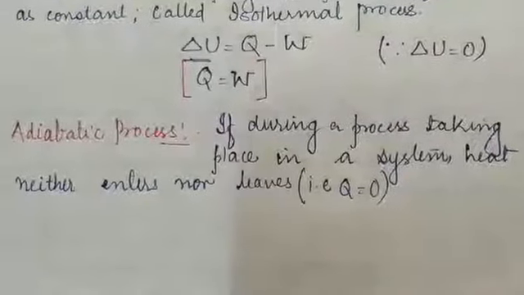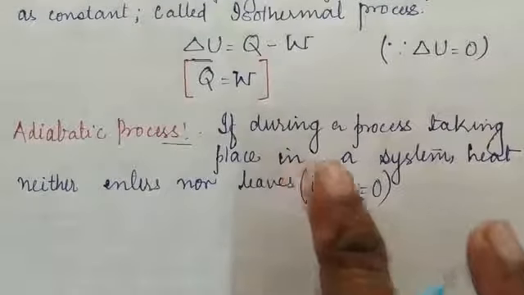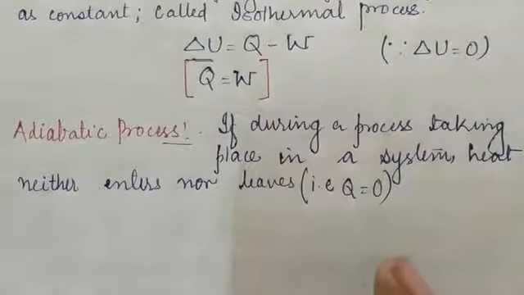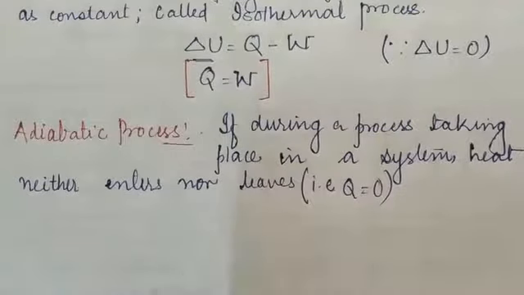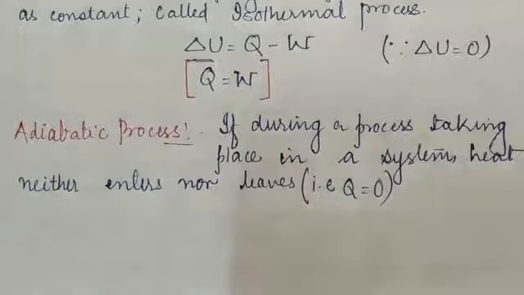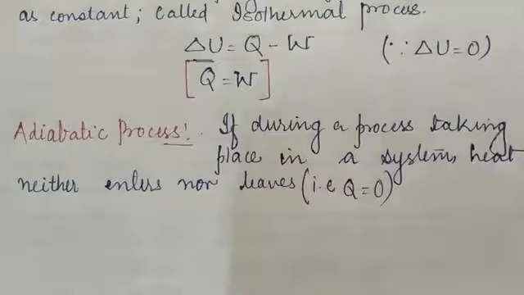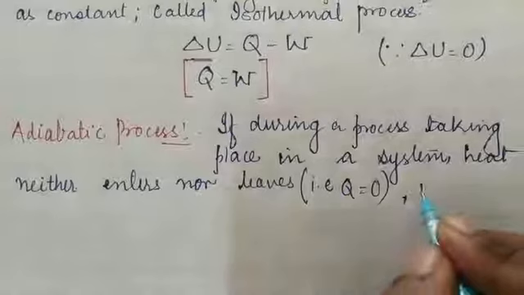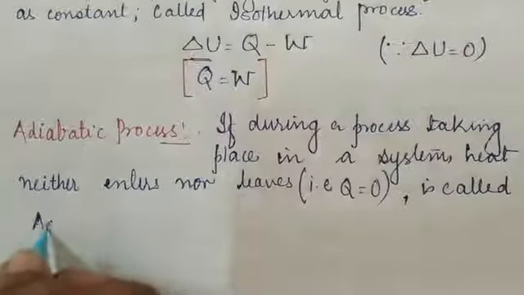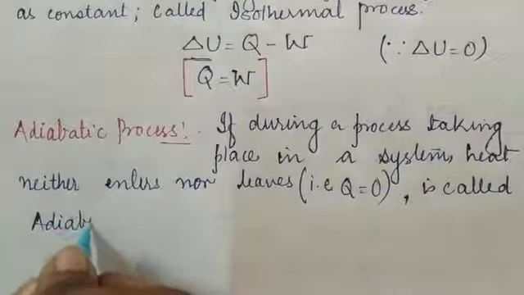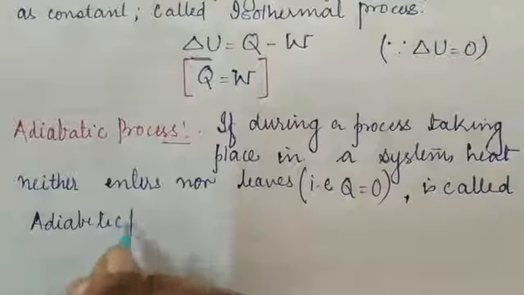Students, what I have elaborated here: if during a process taking place in a system, heat energy neither enters nor leaves, meaning no heat energy is exchanged between the surrounding and the system, such type of process is said to be the adiabatic process.